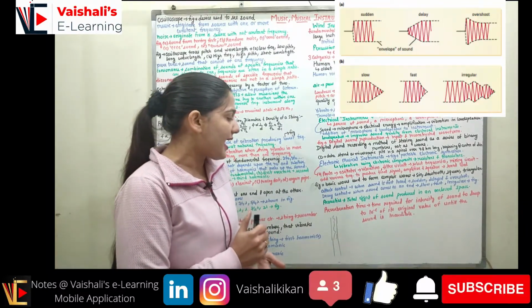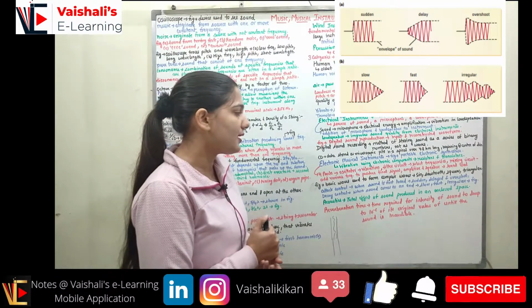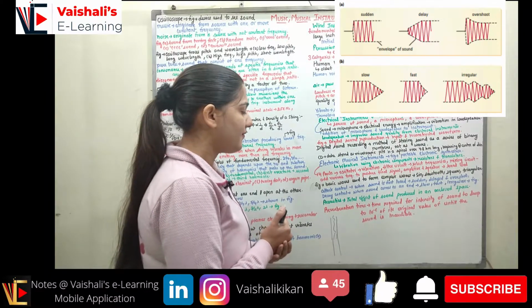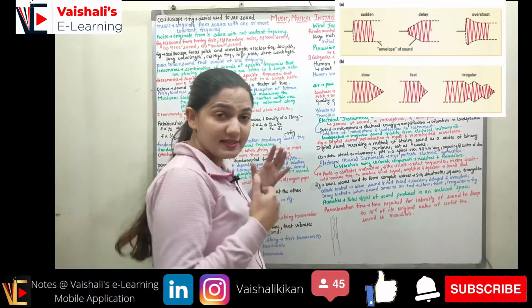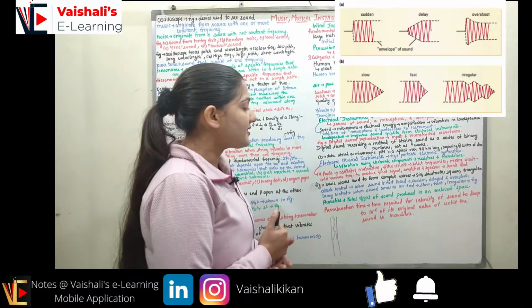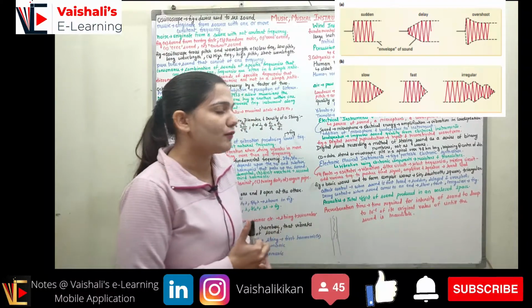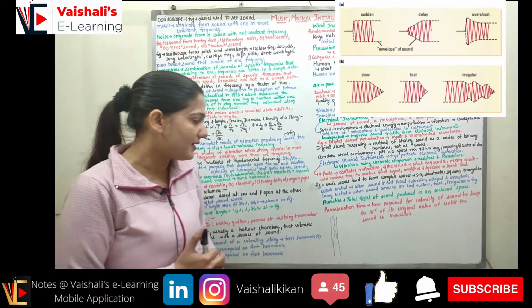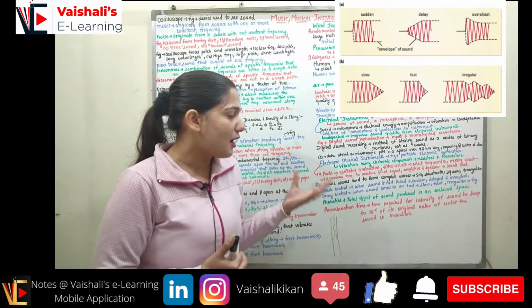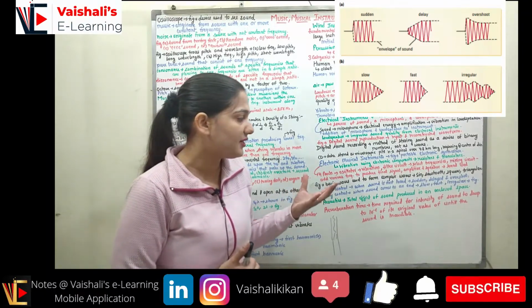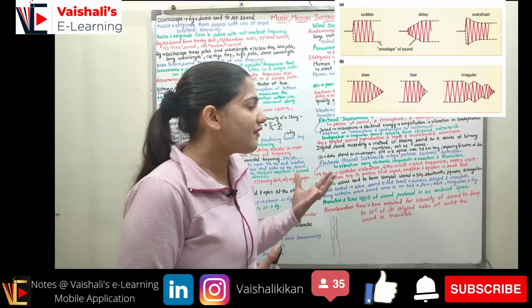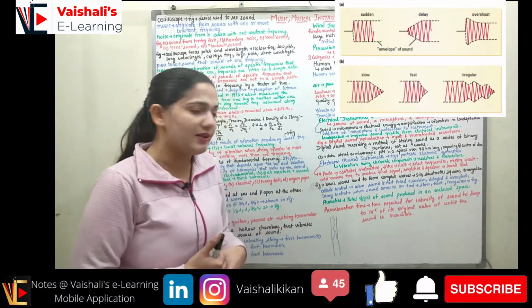Now coming to the attack control and decay control. You can see the figure here. We have the part A where we have the attack control. What is attack control? When the sound is first heard, we have the sudden, delayed and the overshoot. So this you can see in the figure part A. Decay control, when the sound comes to an end, that time we have the decay control. We have the slow, fast and the irregular sound waves, right?